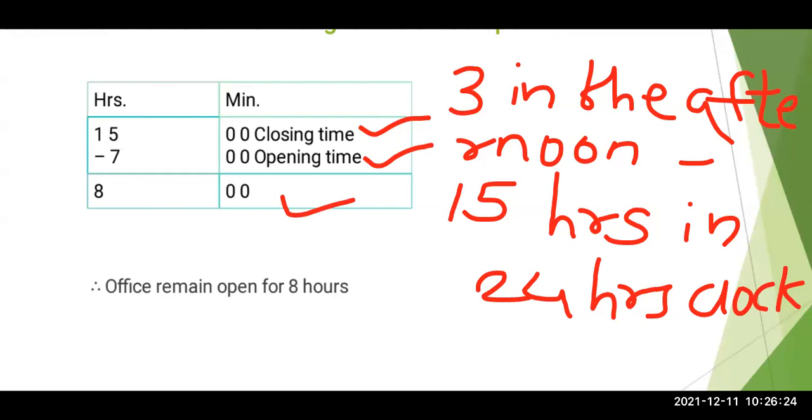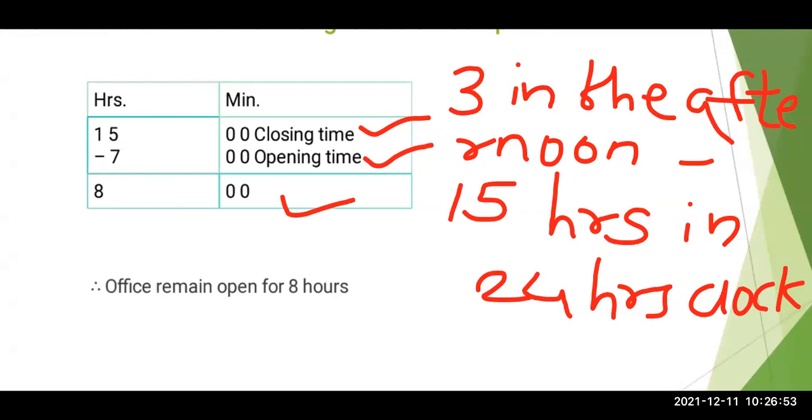But this is a word problem sum. So what we have to do? We have to convert 3 in the afternoon into 24-hour clock time. So 3 in the afternoon will become 15 hours in the 24-hour clock. From that 15 we have to subtract 7, the time the office opens. So 15 is the closing time, and 7 is the opening time.